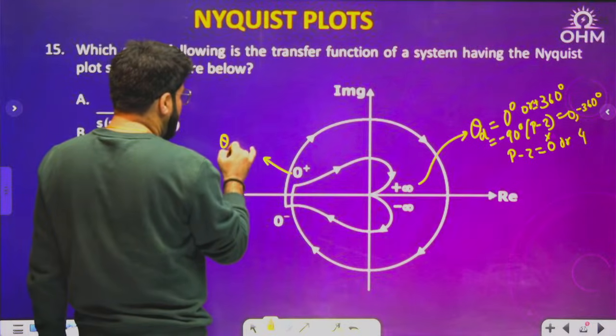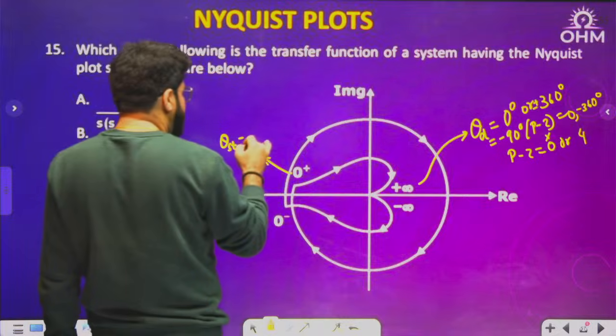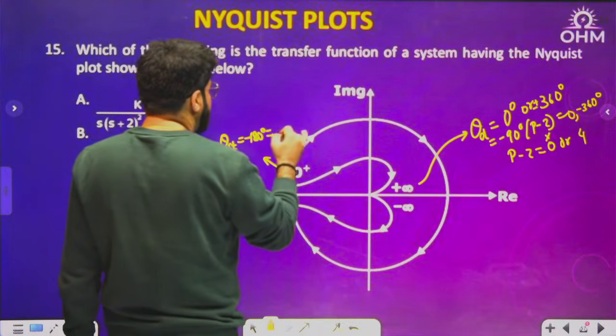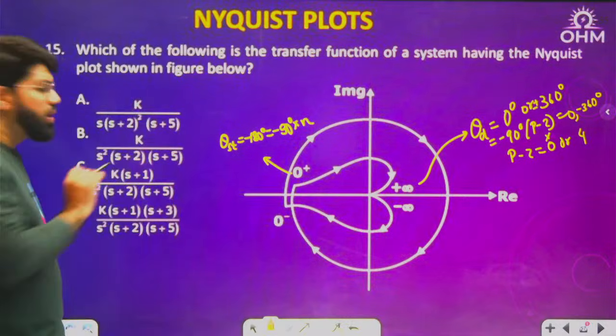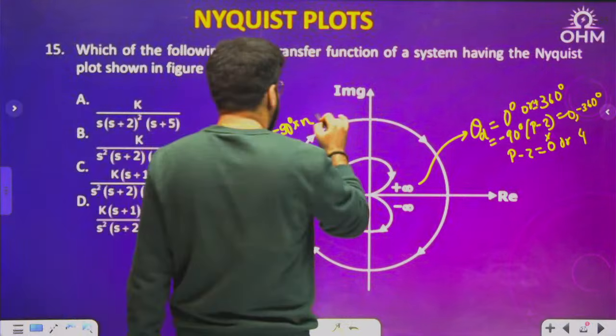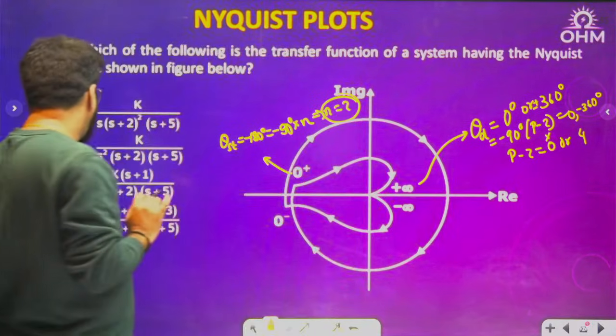Okay, the starting angle is shown to be parallel to the negative real axis, that is minus 180 degrees. And the starting angle is minus 90 degrees into N. Okay, there is no RHP pole and zero in the option. So minus 90 into N. So this clearly says N equal to 2.